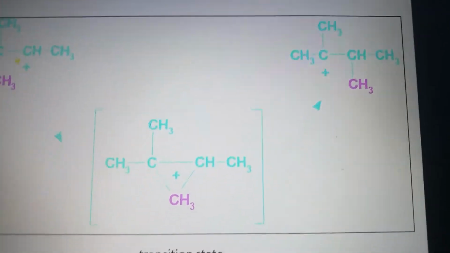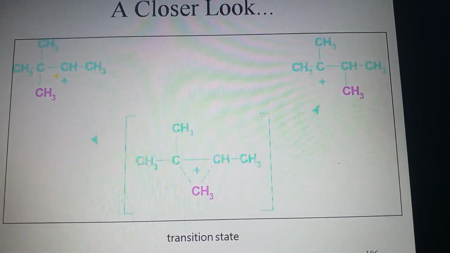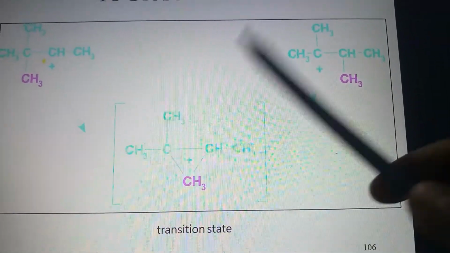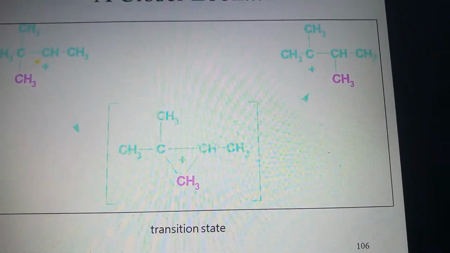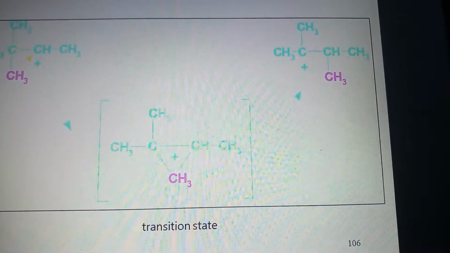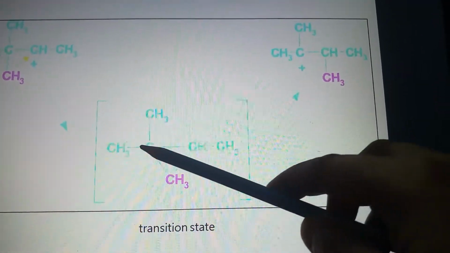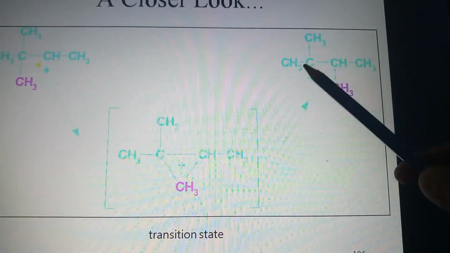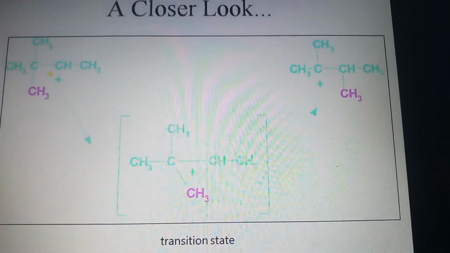A closer look at this type of CH3 migration: you can see this is the transition state where the CH3 group is attached to both the secondary and tertiary positions, and finally it will form the more stable carbocation.